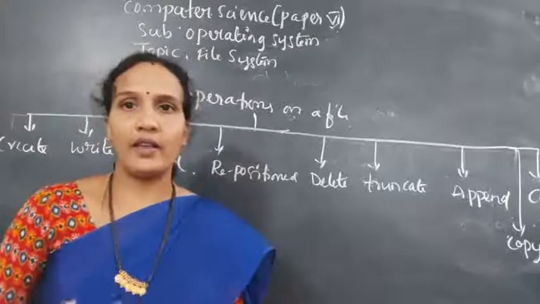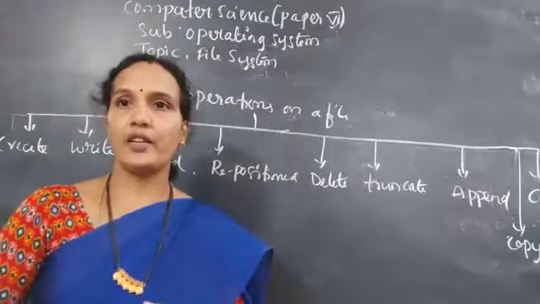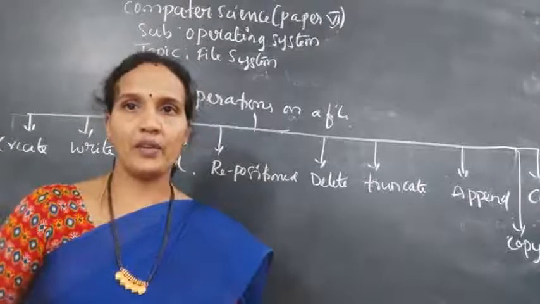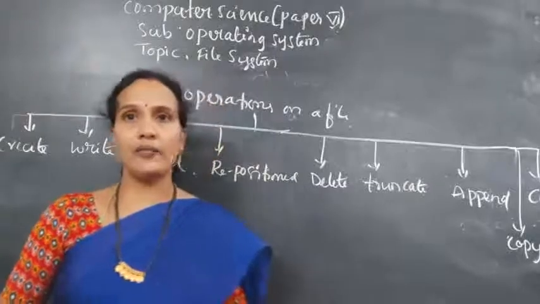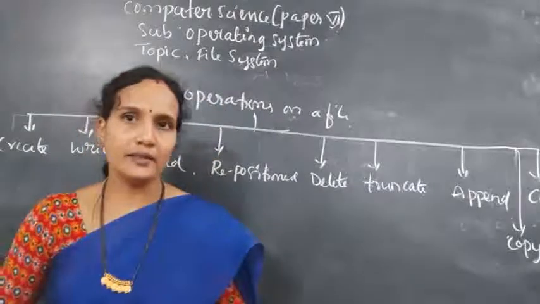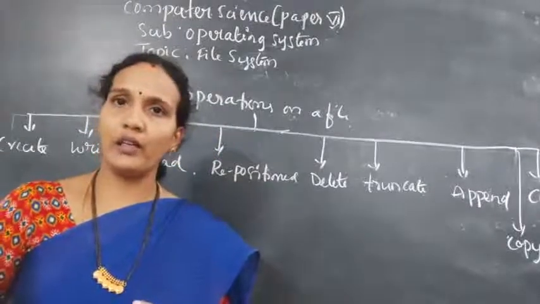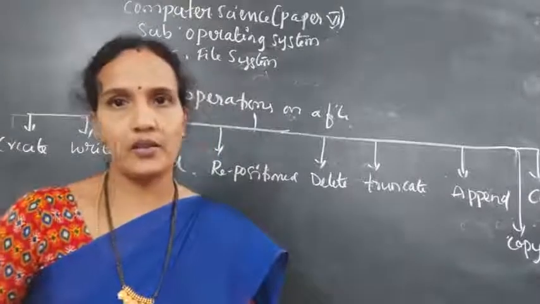Whenever the file is created, your directory should be updated. Previously one file was there, now you have created one more file, so the directory has 2 files. Automatically when you create the file, the directory should be updated. Understood? Whenever you want to create a file, you need space, and the operating system will give the space.